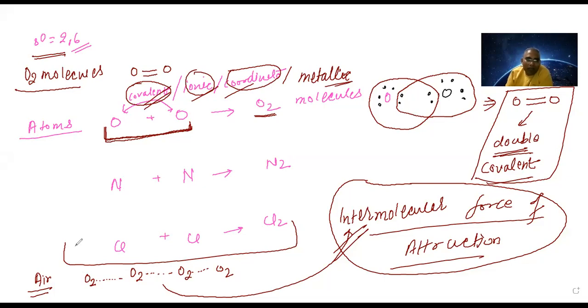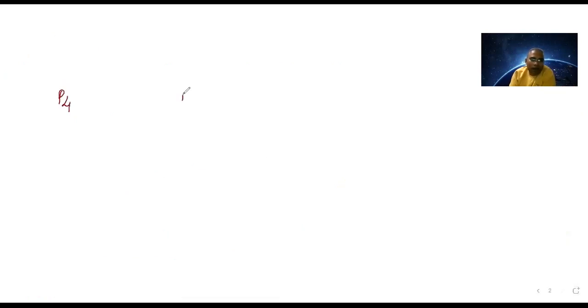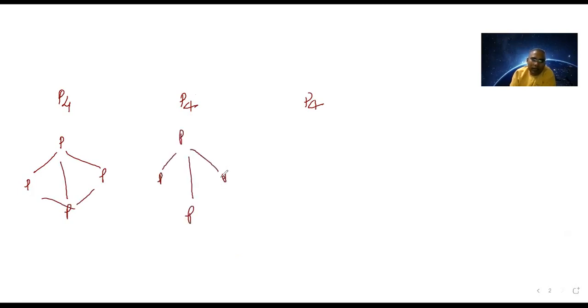We are talking about molecules. Inside the molecule, we are not talking. Suppose n number of molecules are there, then what will we do? Here, suppose we have P4. Again, we have P4. Again, we have P4. You already know that bonding is already there inside each molecule. Similarly, here also. P is there. This you can understand.